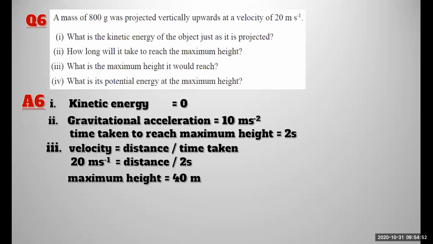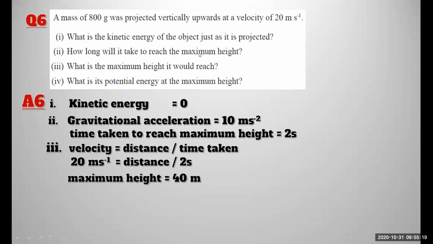I'll give you the value, just wait for 1 minute. The answer is 160 joules. The kinetic energy is 160 joules.